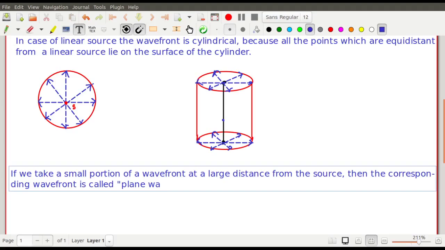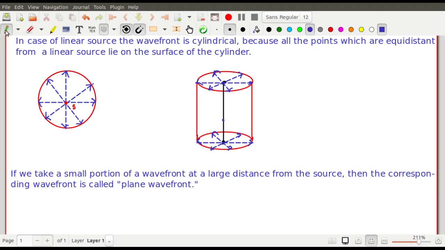Plane waves are used very frequently in our different discussions, because for plane waves only you can take the beam of light to be parallel.